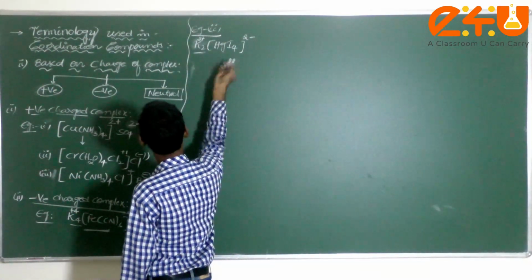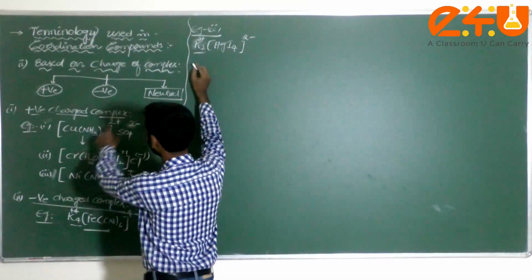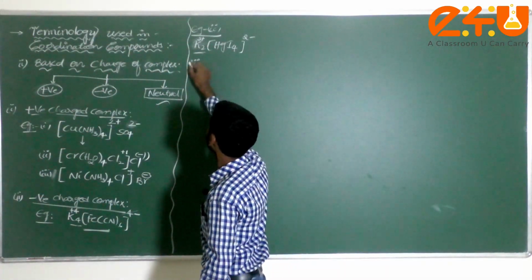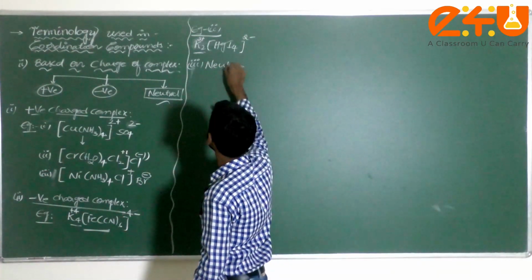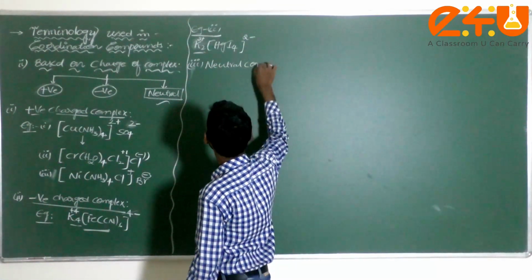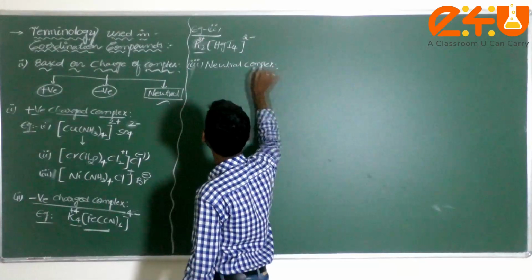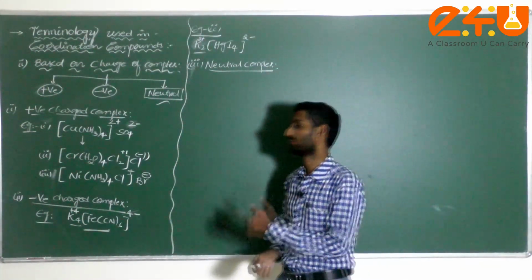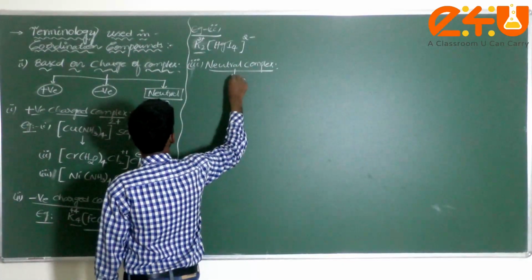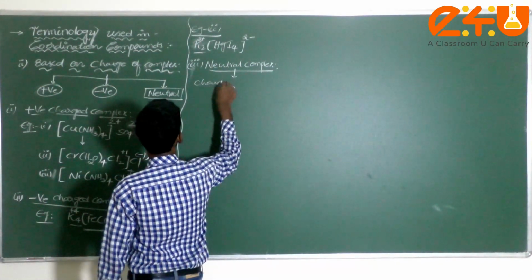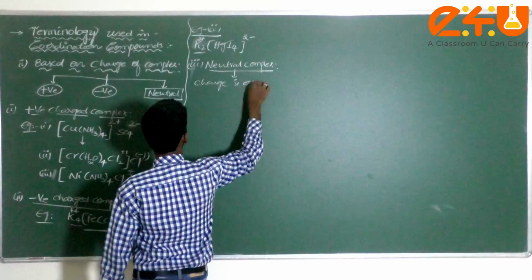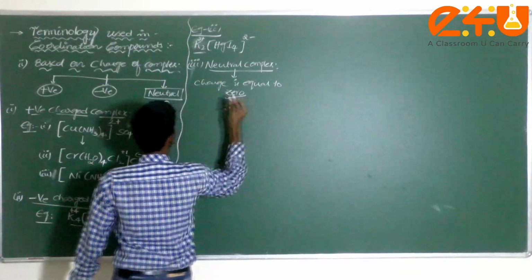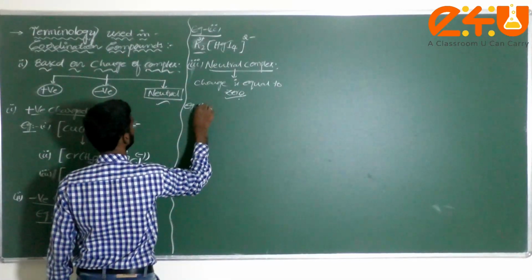Now you can take a different example. Now let us go for the neutral complex, the third one. What is it, dear student? Neutral complex. Generally the entire complex charge becomes 0. Correct or not? Now what does the charge become, dear student? Charge is equal to 0. Understand?